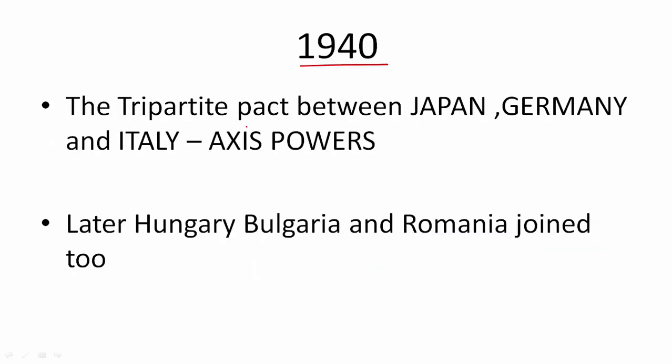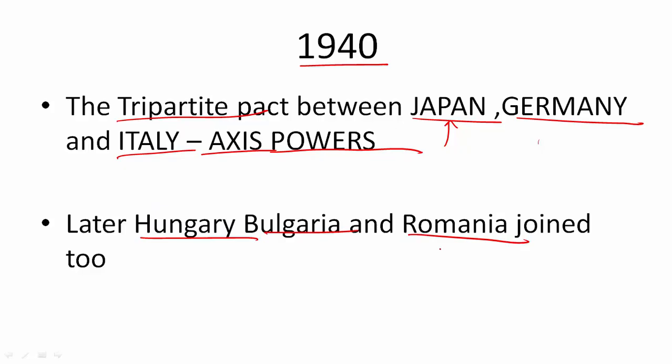Now in 1940, to cement the pact they had with the two different countries of Japan and Italy, Germany signed a tripartite pact. Earlier the agreement was separately with these two, but now there was a common tripartite pact, and this led to the formation of Axis powers. It said that if you attack Japan, you will go to war with Germany and Italy, and vice versa. So later Hungary, Bulgaria and Romania, these three countries also joined the Axis powers.